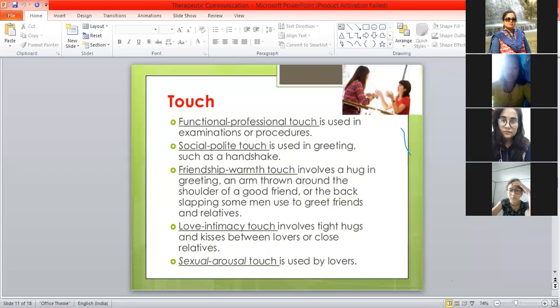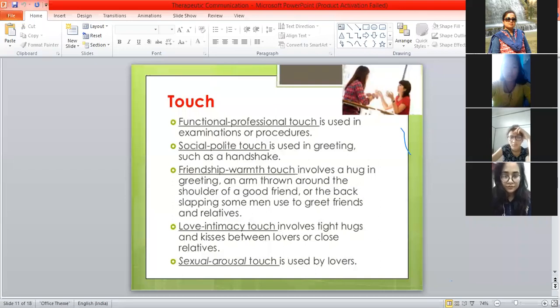Yes, when a doctor or a nurse examines or does some procedure, we try to maintain a functional professional touch. There we are not having an emotional touch. You go with the stethoscope and check the heart auscultation, your heart sound, lung sound, or you check the pulse, or the respiration, or you are checking the reflexes. So all these are the functional professional touch.